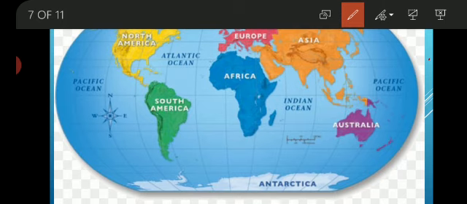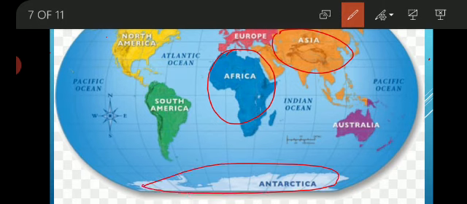There are 7 continents. They are Asia, Africa, Antarctica, Australia, Europe, North America, South America.